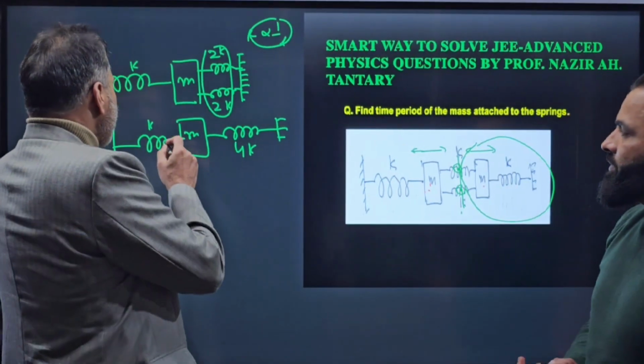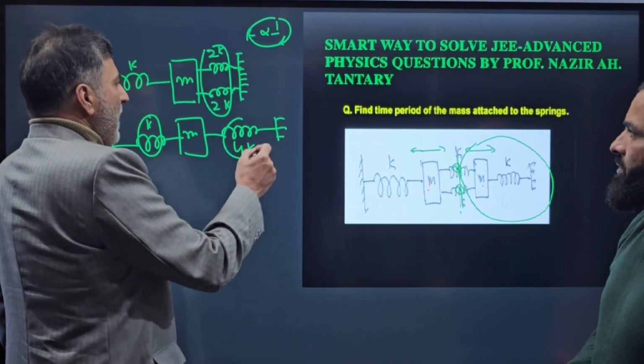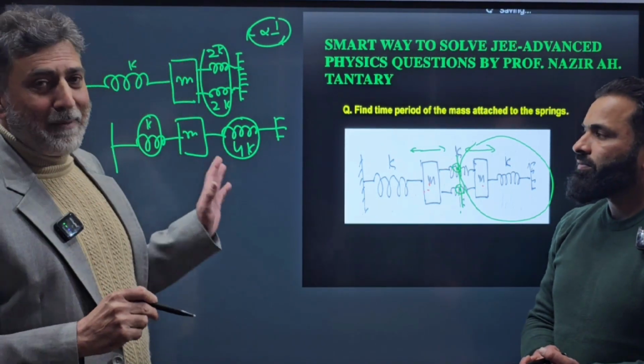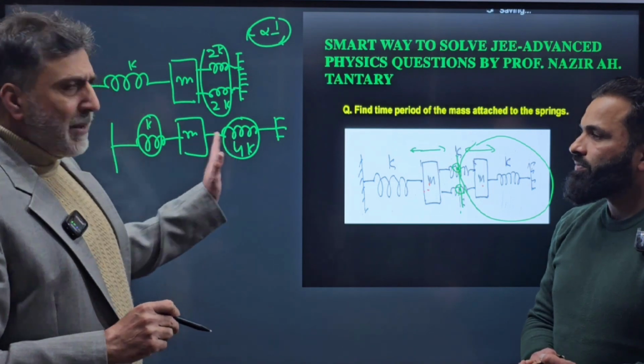And now these two springs are also in parallel. Physically, you feel they are in series, but they are in parallel by definition. So why should they be in parallel?